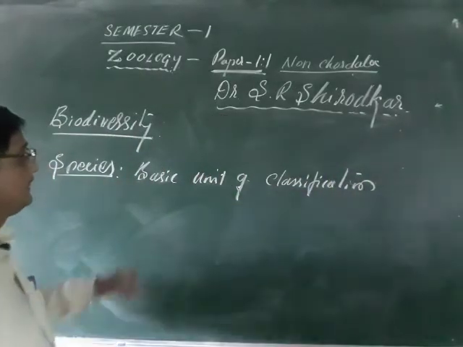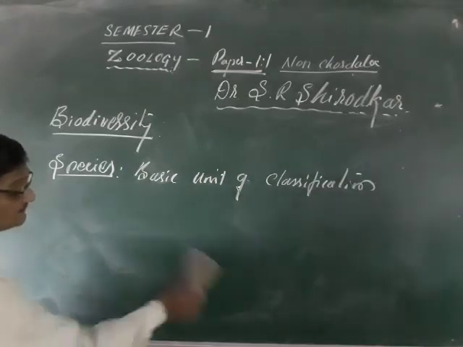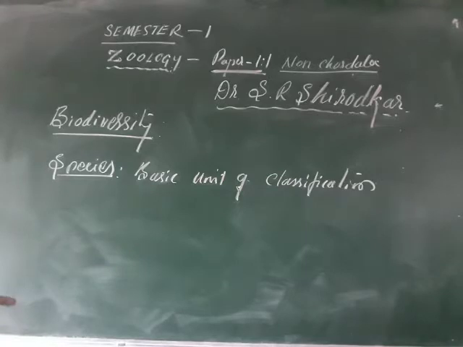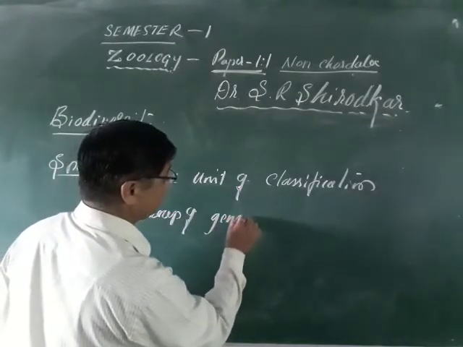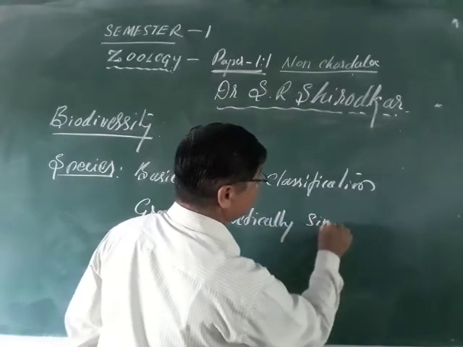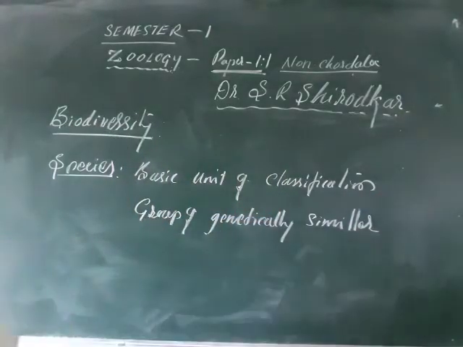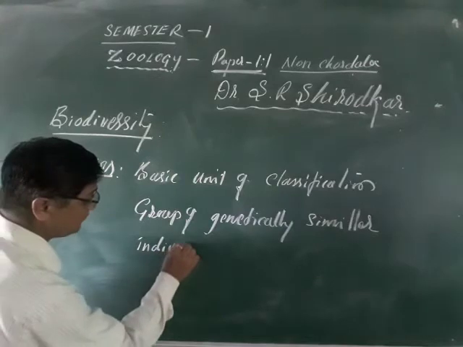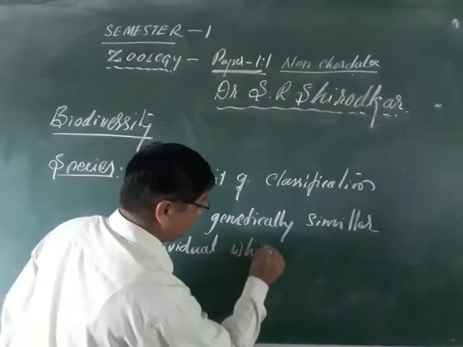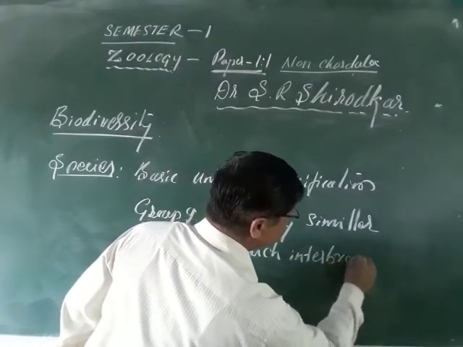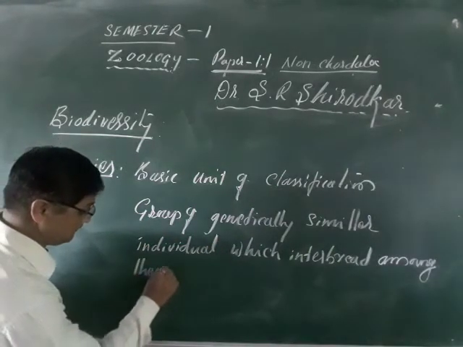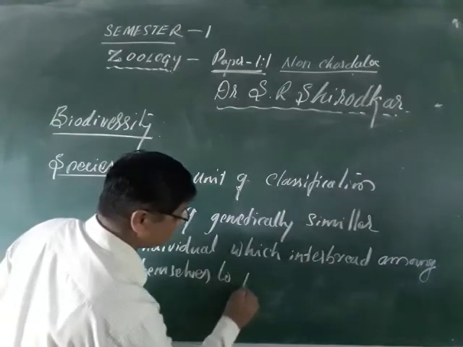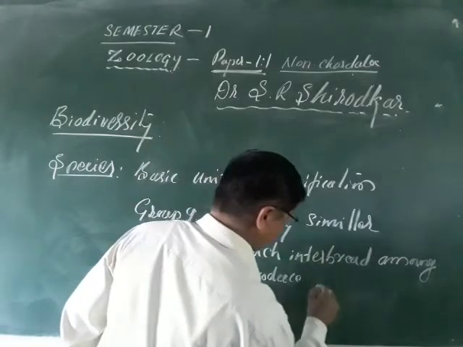In other terms, it has been defined as a group of genetically similar individuals which interbreed among themselves to produce fertile young ones.